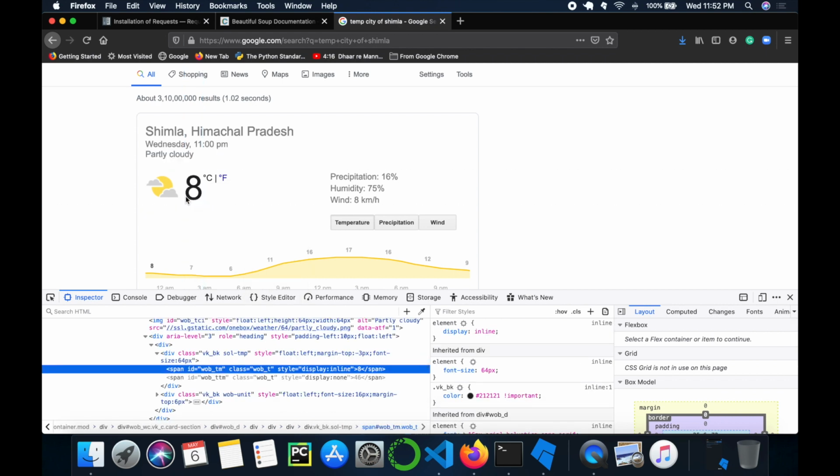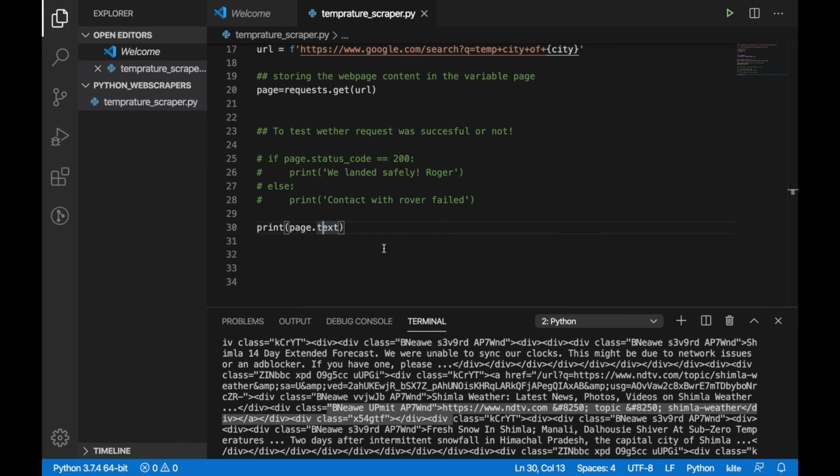So what I'll be doing is inspecting the element to see under which kind of tag it is. So there it is. It is under a span tag and it has this kind of style. But if I directly try to do this, I won't be able to get this data. So let me show you. It's better to show you what I mean. So now I have got this text, but my human eyes cannot fetch this data and I need to write some program functionality to fetch this data out of this file.